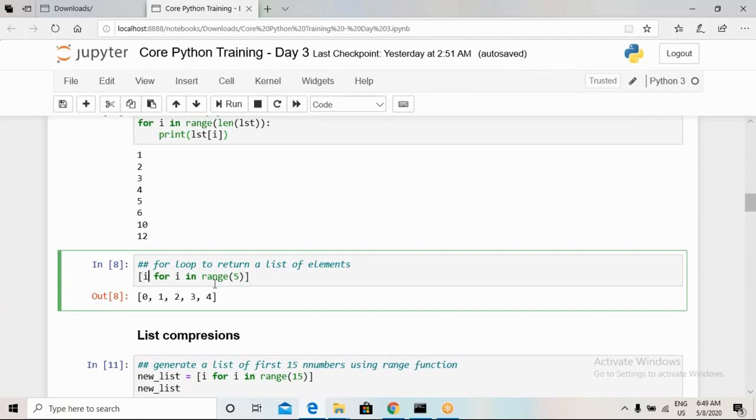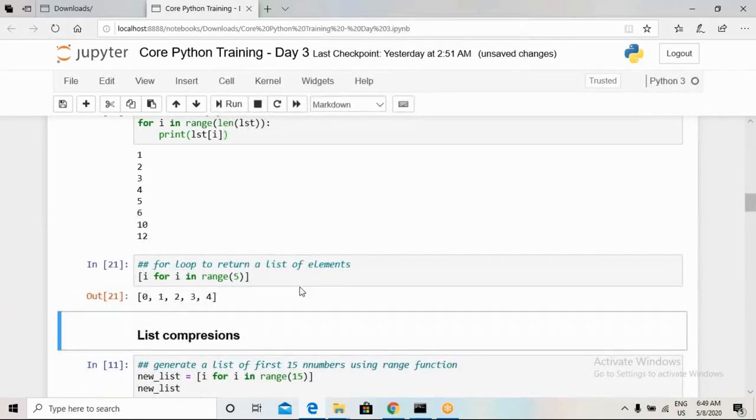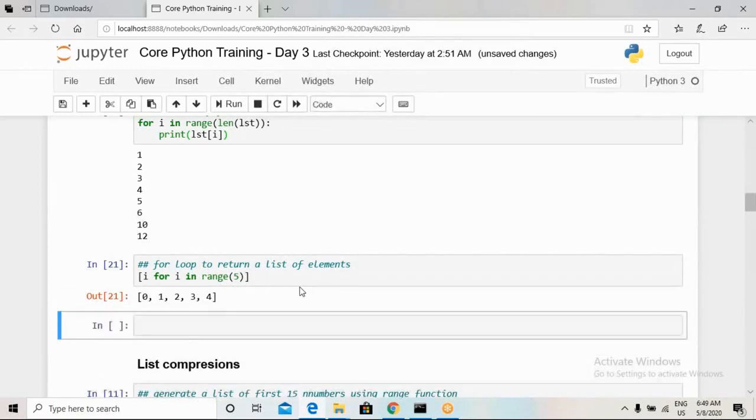Okay, so this is one way of extracting a list, by iterating with a for loop on a range function. So what is another way, or how can we do this differently? Let us define a mathematical formula like i plus 10.